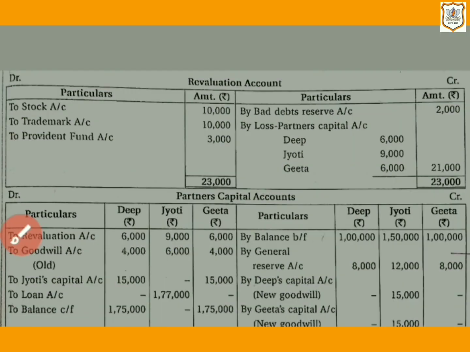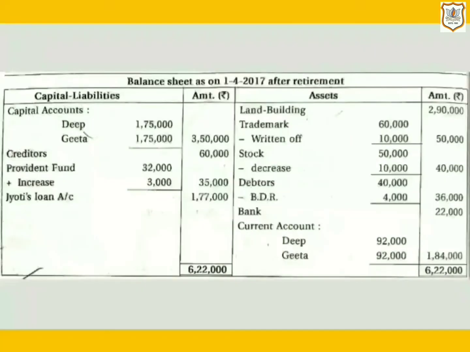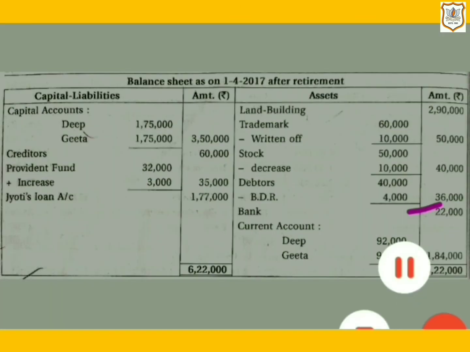Then land and building will be recorded on the asset side. Here it is 2,90,000. Then trademark we have already recorded. Then stock we have recorded. Then bank balance is given, which will be shown on the asset side. Here it is 22,000 bank balance.